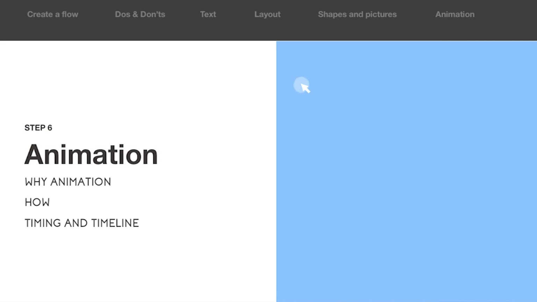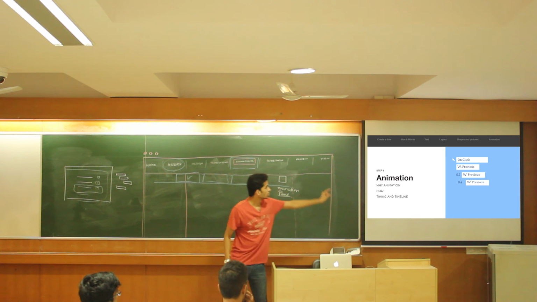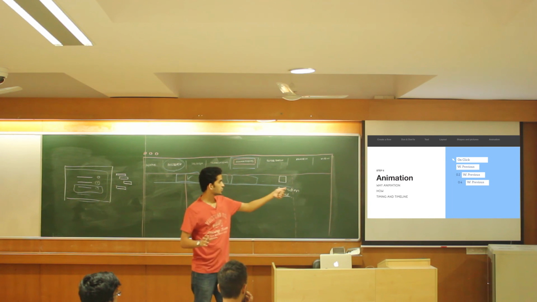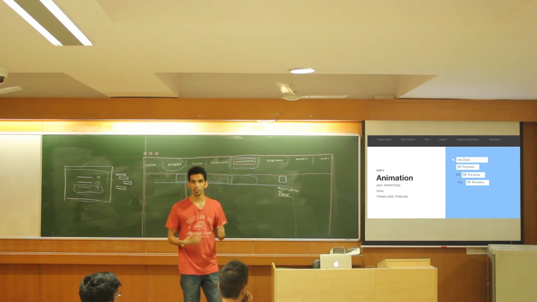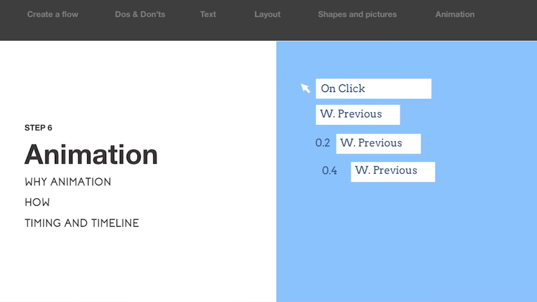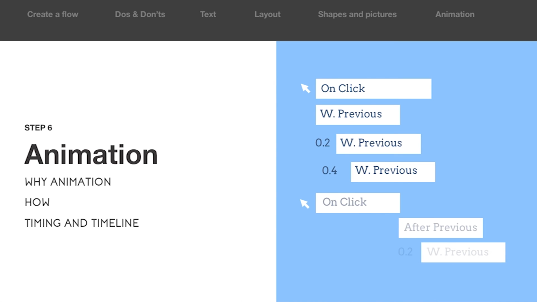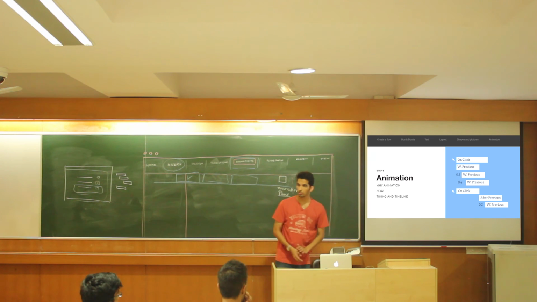So here what happened is, first one is a click animation, the next are with animations, right? The first one is on click, the next one is with previous, the next one is with previous with a delay, and next one is with previous with more delay, right? Cool. Here it's on click, after previous, and then with previous, right? So you can create something like this, after previous and with previous, right? Did everyone follow that? Cool.